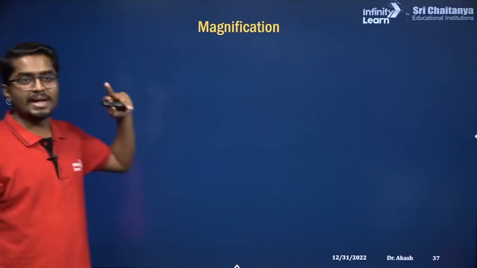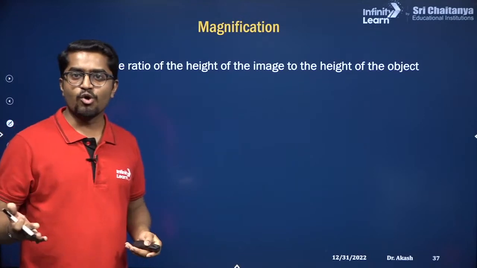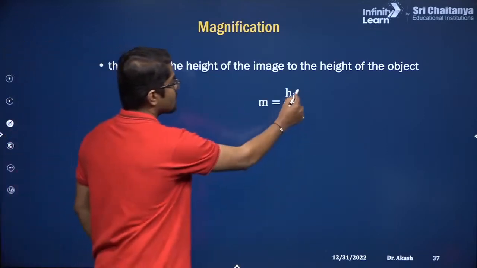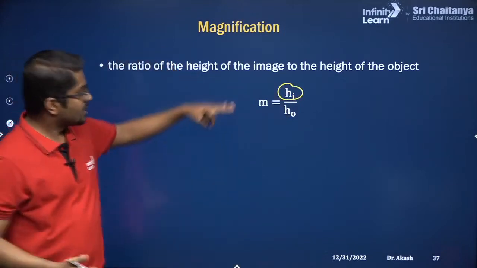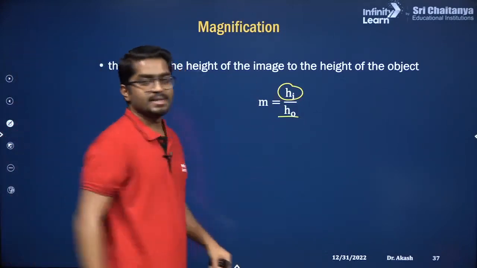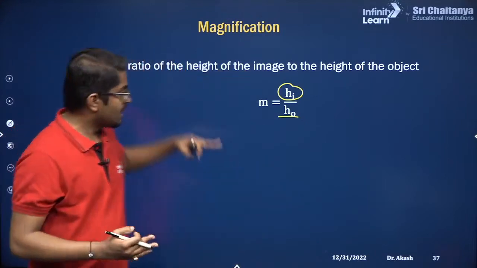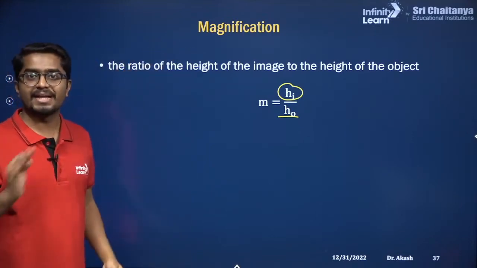And there is another formula for the magnification. So what is magnification? It is simply the ratio. Magnification is given by this equation: ratio of height of the image, how large is the image, divided by height of the object. Even for this, you have to choose correct sign convention. Above the principal axis, positive, below the principal axis, negative.